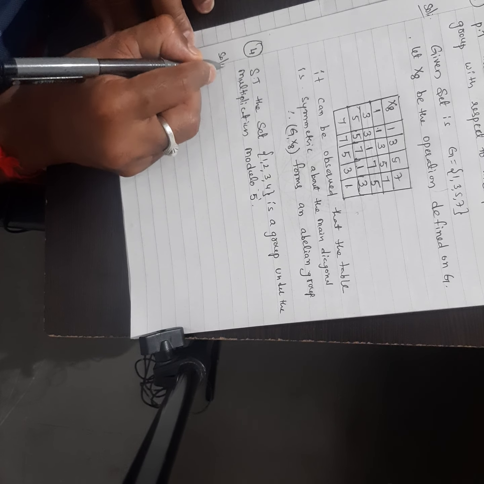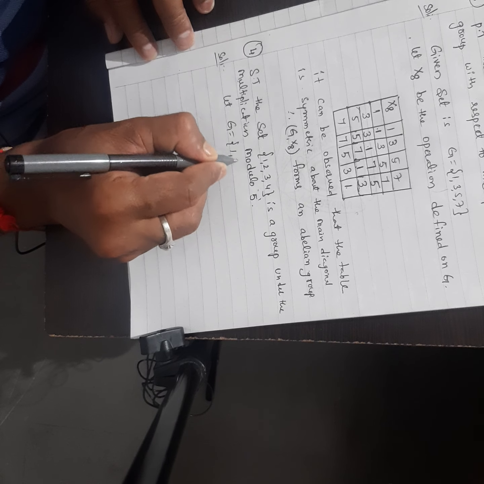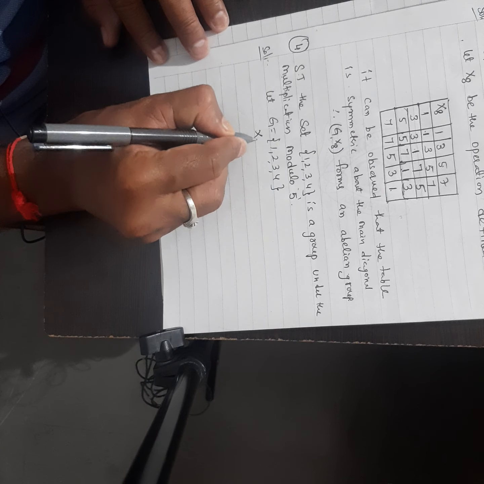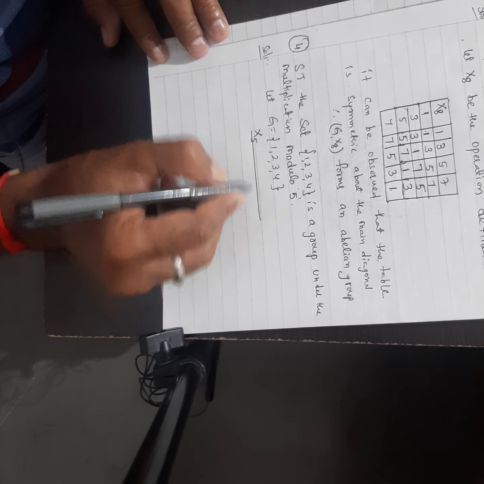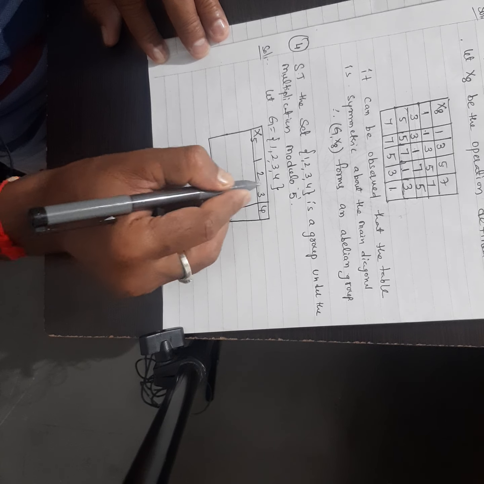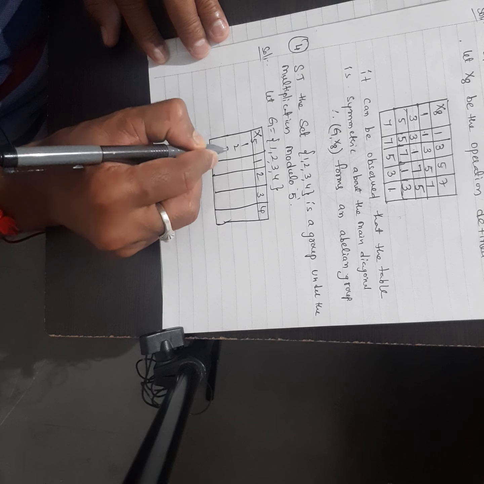So our solution: let G be the given set {1, 2, 3, 4}. We have to write the multiplication modulo 5 table, so construct a table. The given elements are 1, 2, 3, 4, here also 1, 2, 3, 4.